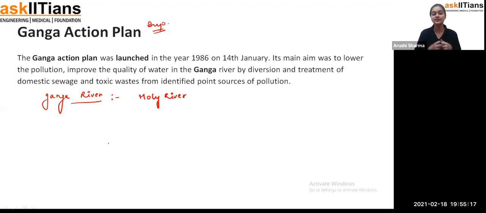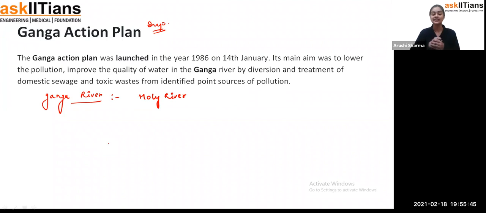So it says, students, that the Ganga river is considered a holy river, and we have pilgrimage places because of that, like Haridwar and Rishikesh. So we have so many places. Exactly. But as we know, we use that water in different ways: we take baths in it, we pass our waste material into it, we float flowers into it. Because of that, students, the pollution in the Ganga has increased.